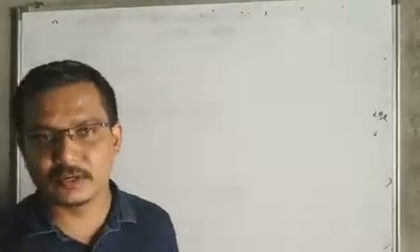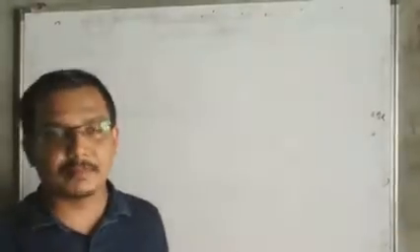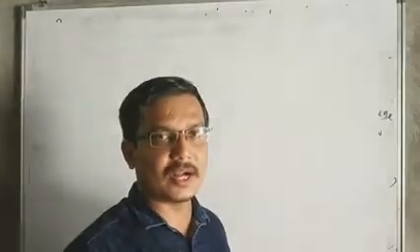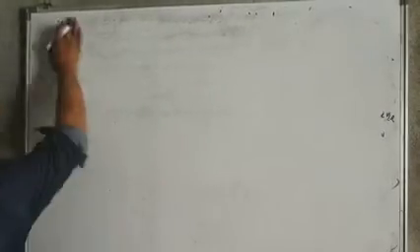Today I will discuss the third application of Avogadro's hypothesis.